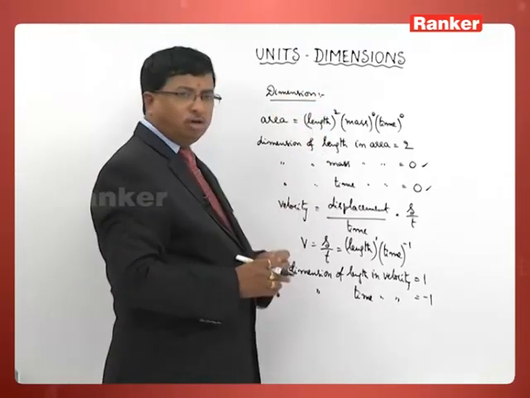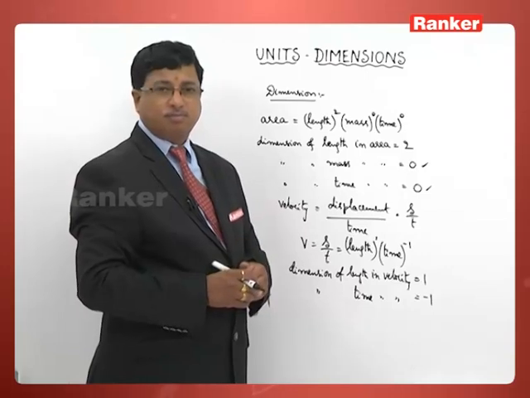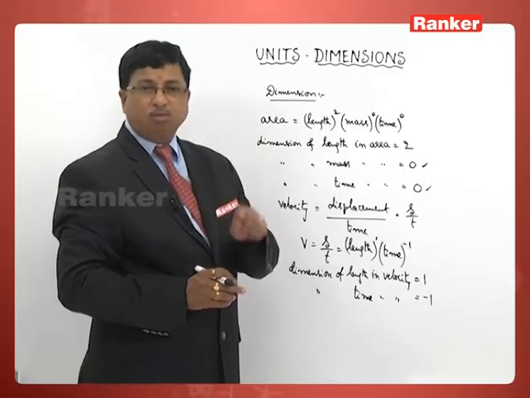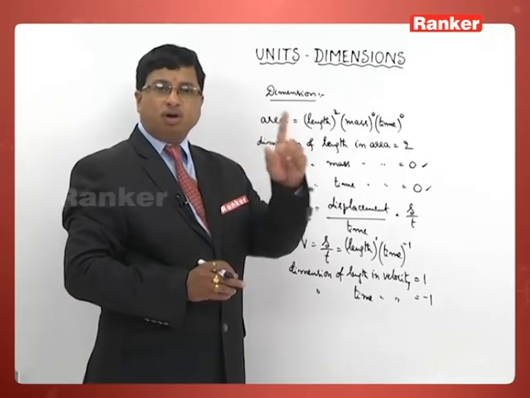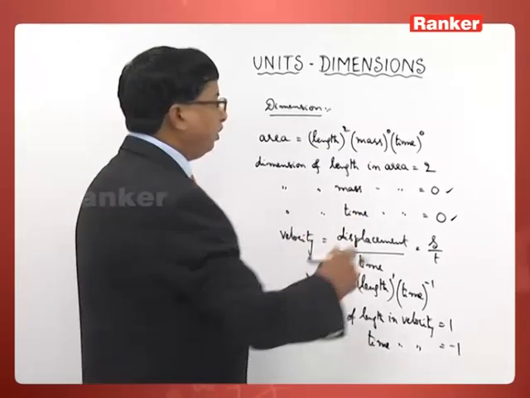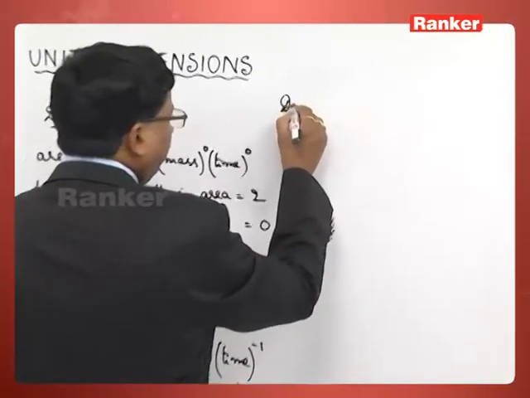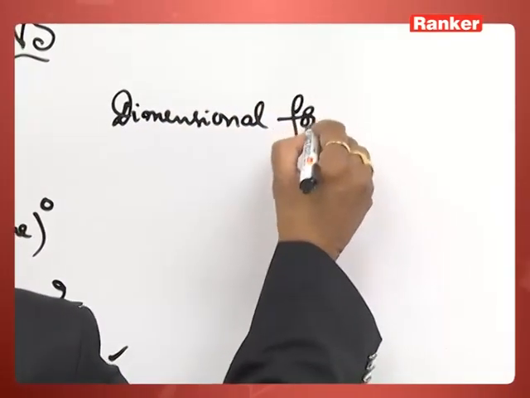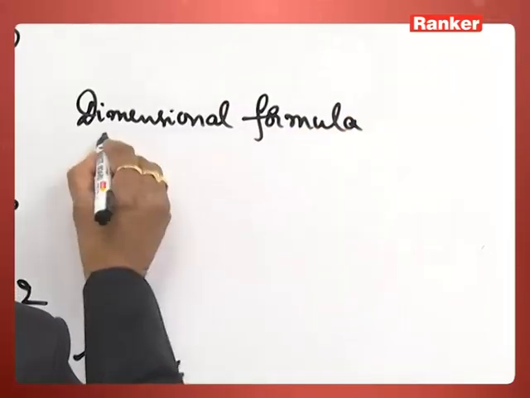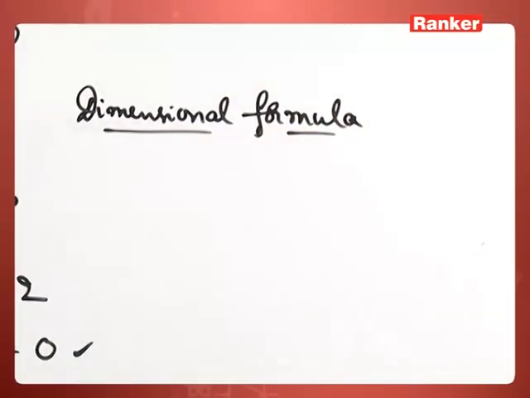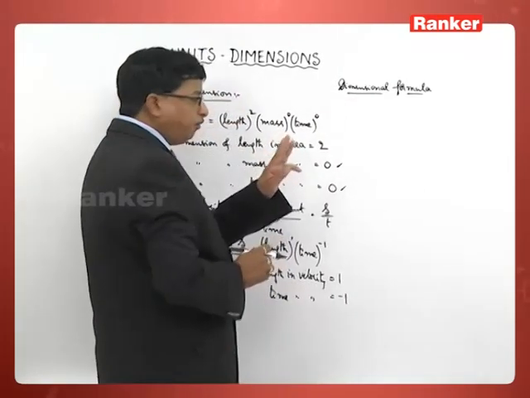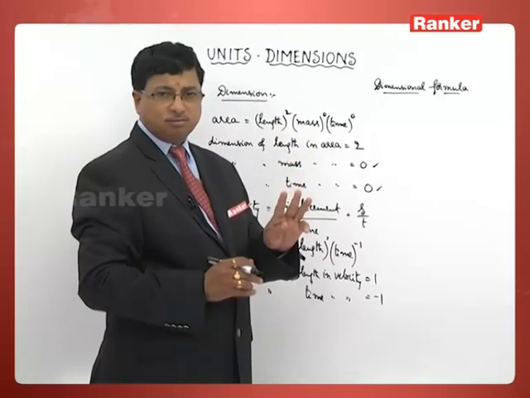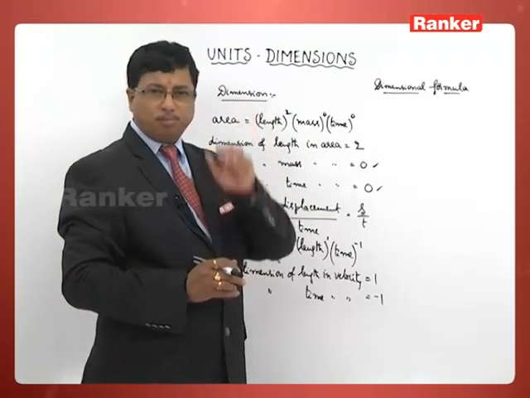But dimension alone will not be sufficient for us. We need to write the dimensional formulae we have for different physical quantities. So, what is a dimensional formula? When you talk about dimensional formula, there are 3 fundamental quantities mainly for us taken from general mechanics: length, mass and time.